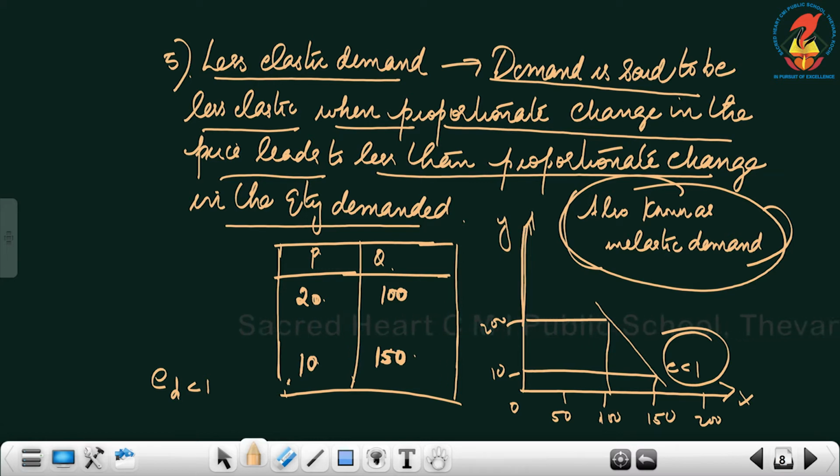I have depicted the same in the diagram. Here you can find at rupees 10, he is buying 150. At rupees 20, his purchase is 100. But when the price falls from 20 to 10, with that difference, he has increased his purchase only from 100 to 150. See his demand curve like this. So the consumer is not at all sensitive here. In such a situation we can say elasticity is less than 1. This is what is known as less elastic demand.